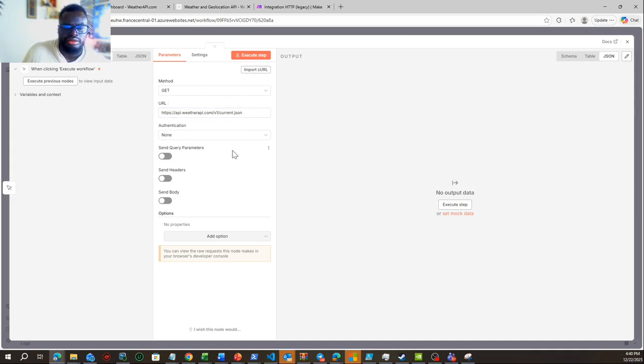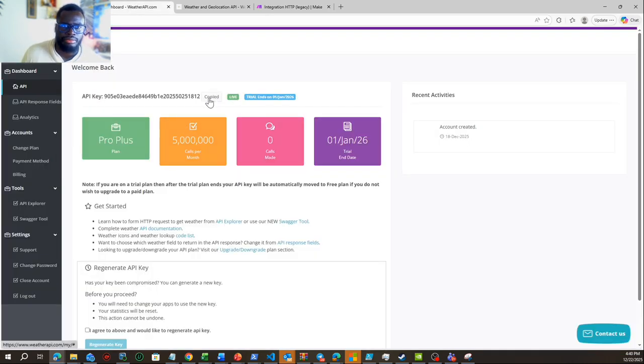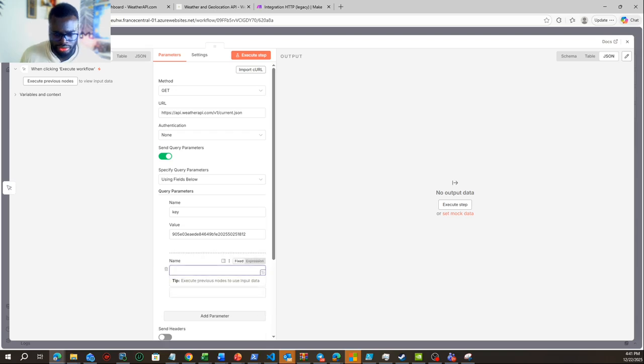And then for the parameters, if you remember, we had a key, and that key actually we took it from this web app. I will put the key here. I will add another one. This one is the query for the location, and I will prepare it. Okay.